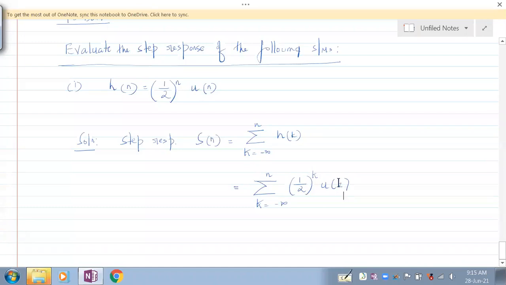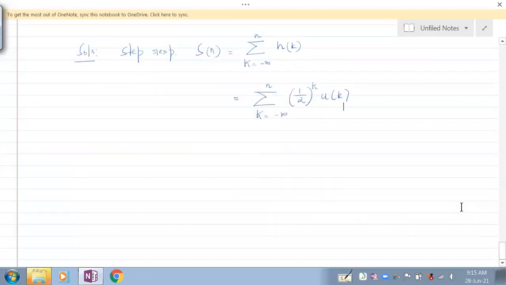Right? So now let's just sketch this much. What is the range of u of k? u of k is 1 from 0 to infinity. So that means this whole signal is half power k from 0 to infinity.